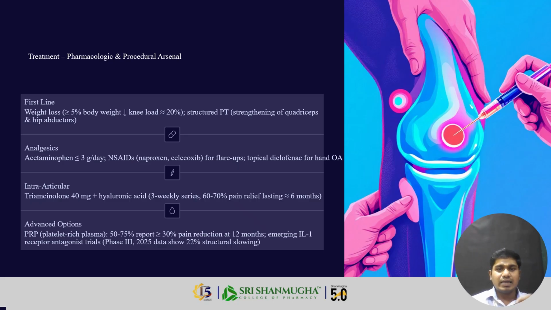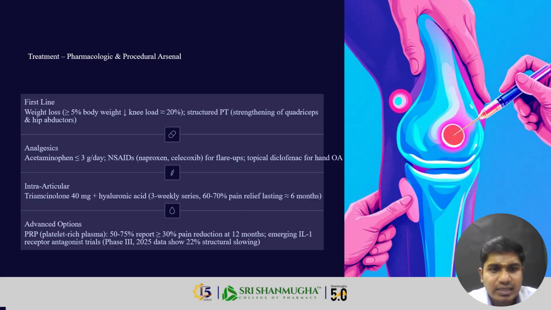It is mainly the NSAIDs, non-steroidal anti-inflammatory drugs. Non-steroidal anti-inflammatory drugs are mainly used as analgesics and antipyretics. Analgesic means it is used for pain. Antipyretic means it reduces temperature or fever.